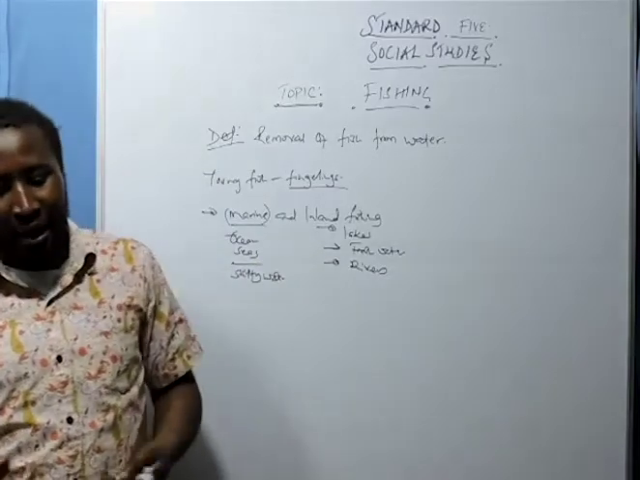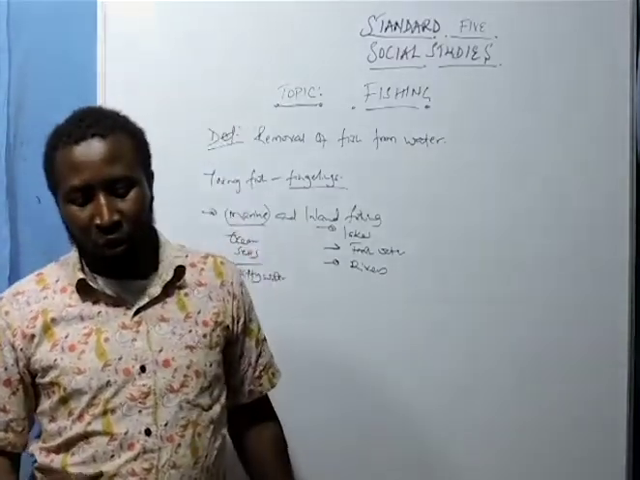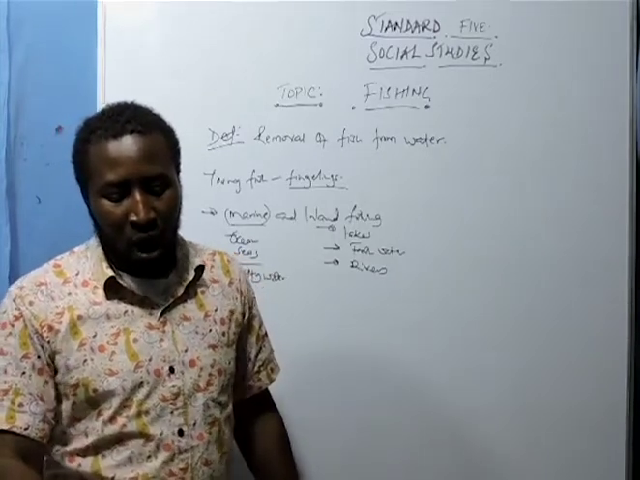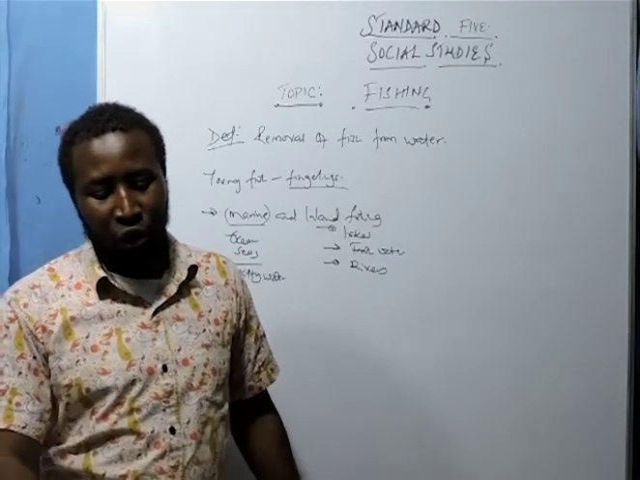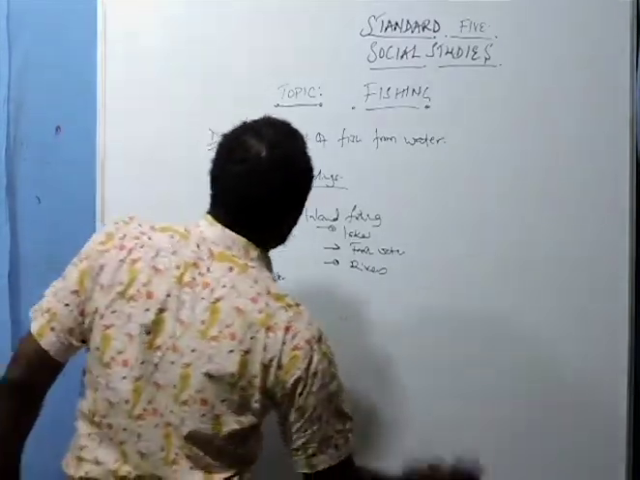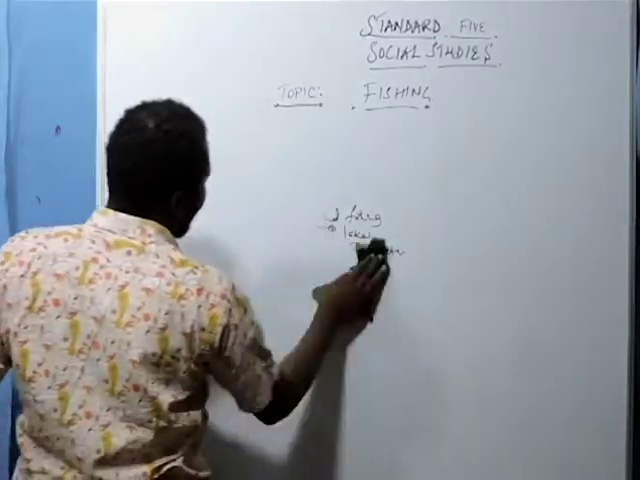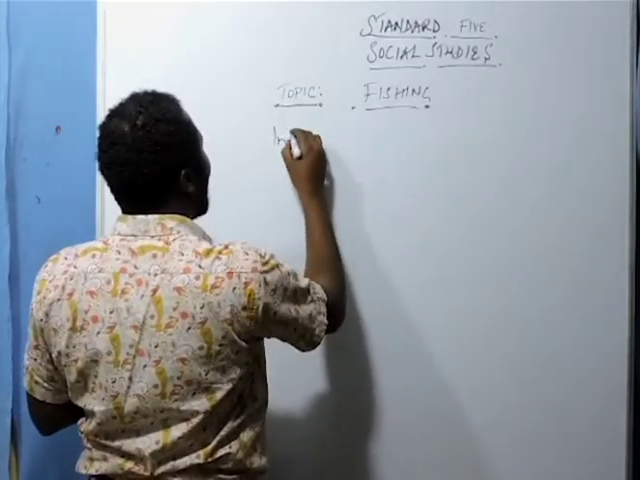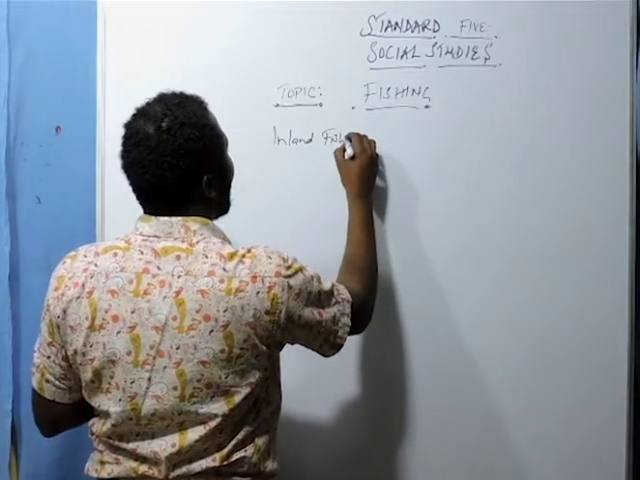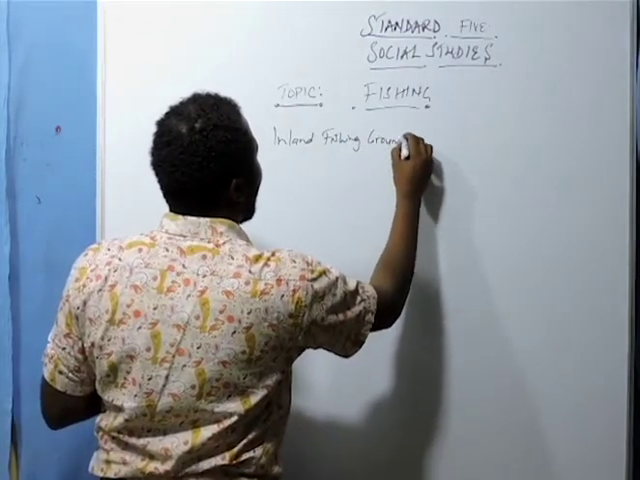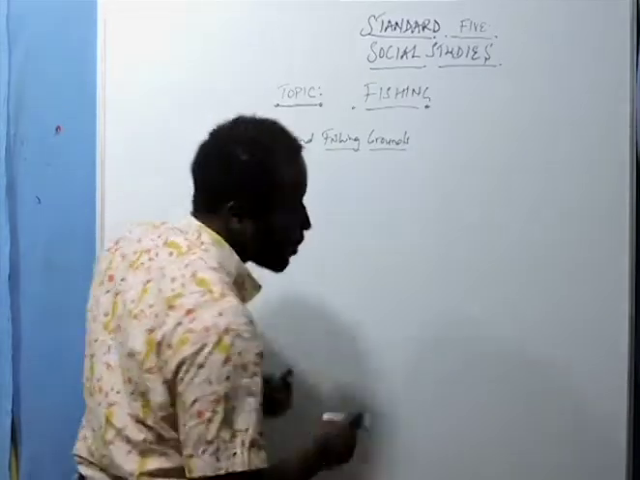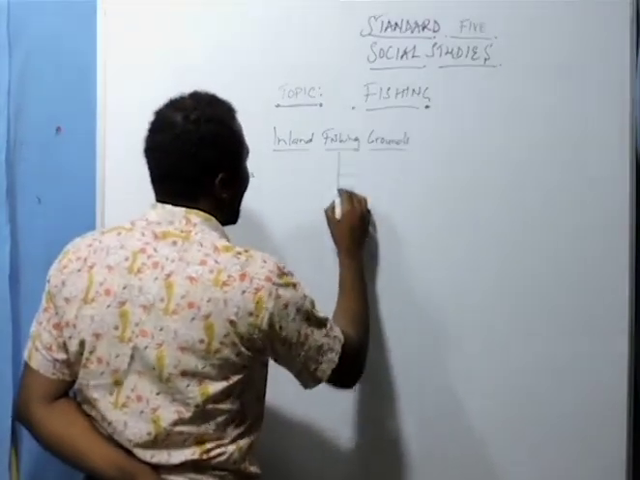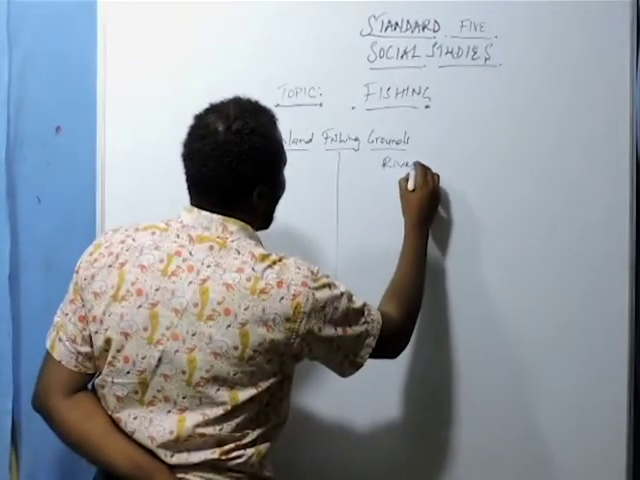Now, we look at the main inland fishing grounds. I'll make a list of inland fishing grounds. As we start to look at the inland fishing grounds, here we have a list of lakes, and here we have a list of rivers.